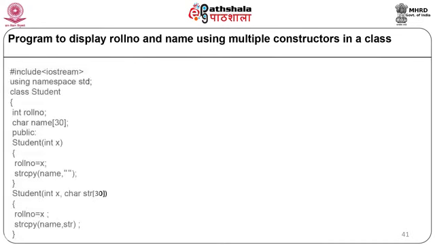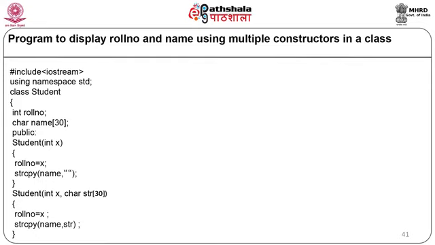We'll start with the program: #include <iostream>, using namespace std. Here we are going to define the class Student. We are going to have two data members in a private scope, integer rollno and char name[30]. Now we will start with the public colon. Here we are going to define the parameterized constructor Student, and the parameter is integer x. Roll number will be equal to x and name equal to the null string.